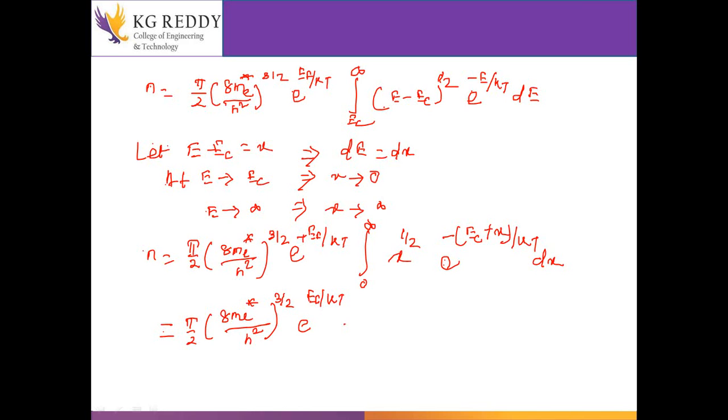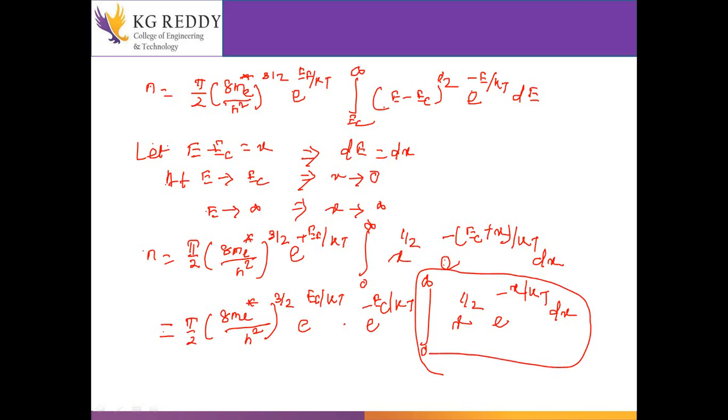Into, we'll take common here, e to the power minus EC by KT, integration from 0 to infinity of x to the power half, e to the power minus x by KT, dx. This is the gamma function. This equation is related to the gamma function.